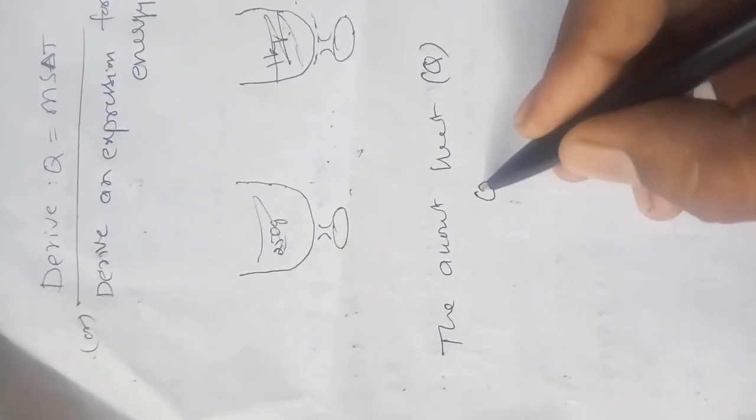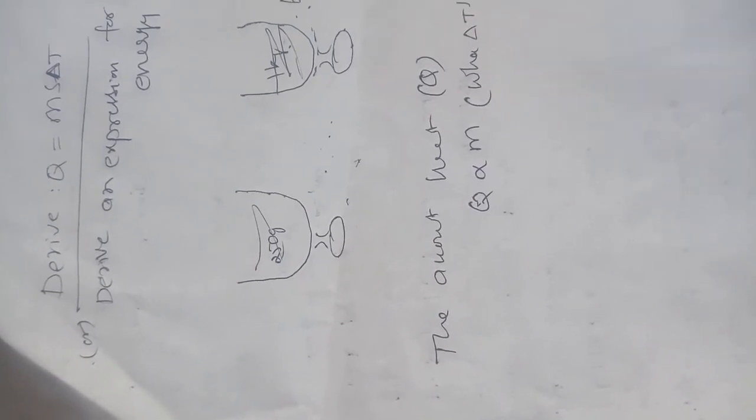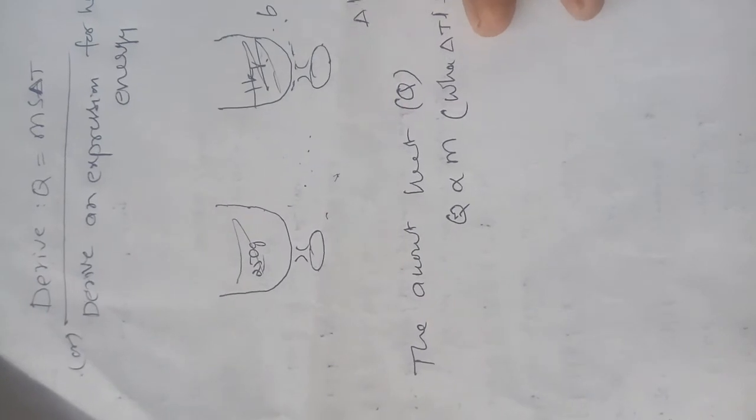Therefore, Q is directly proportional to mass when delta T, meaning temperature change, is constant.